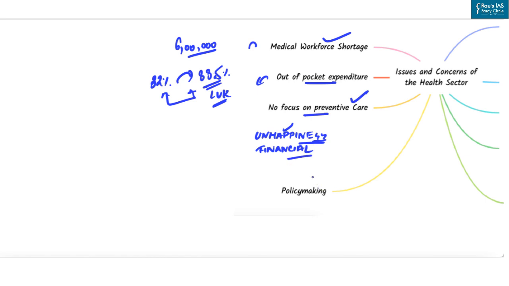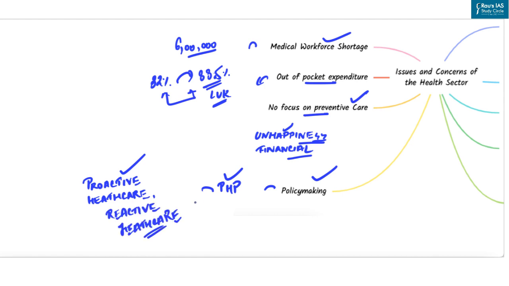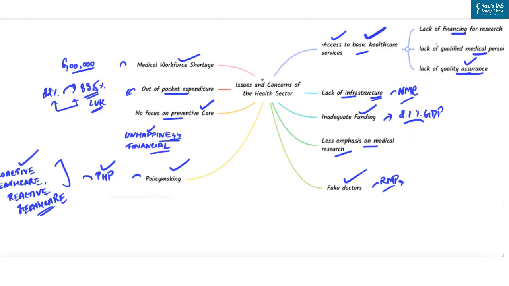Next problem is policy making. Policy making is very crucial in providing effective and efficient healthcare services. Ideally, public health policy needs to be focused towards proactive healthcare and not towards reactive healthcare. What does it mean? That one should not wait for diseases to occur. So these are all issues and concerns with respect to the health sector in India.